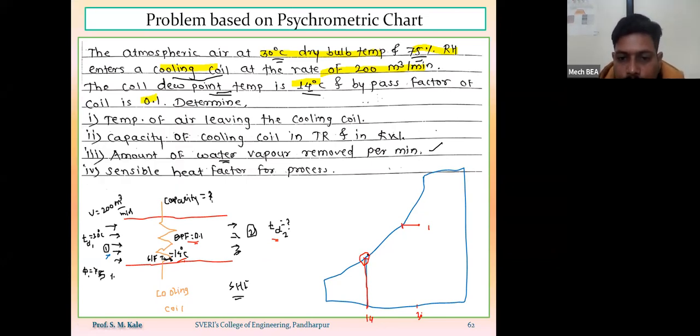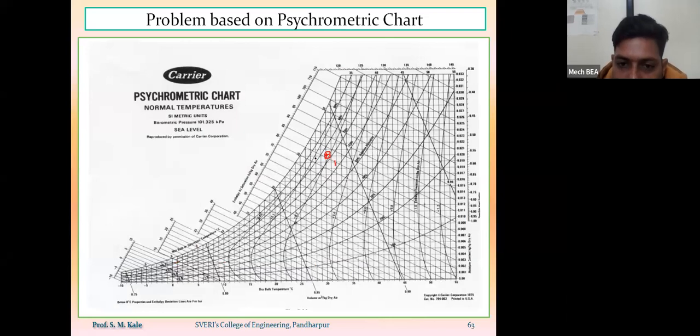So here, if I will check the dew point temperature corresponding to point number 1, the dew point temperature value is nothing but 25 degrees centigrade.